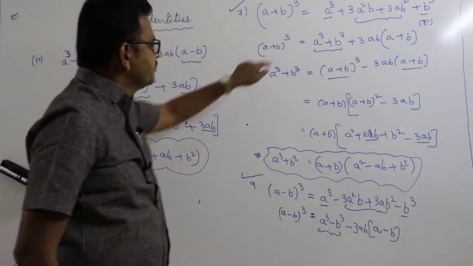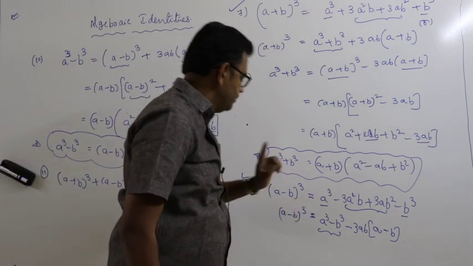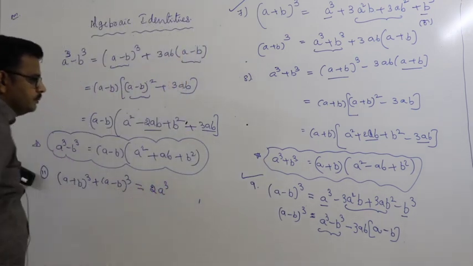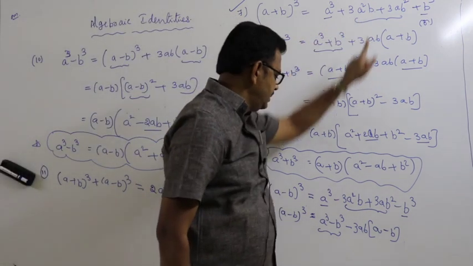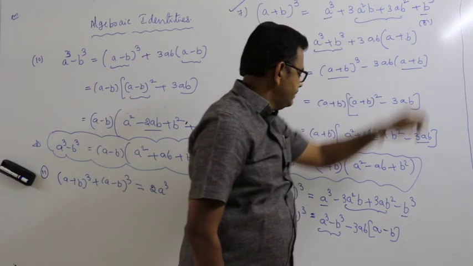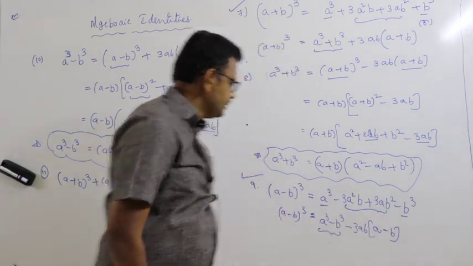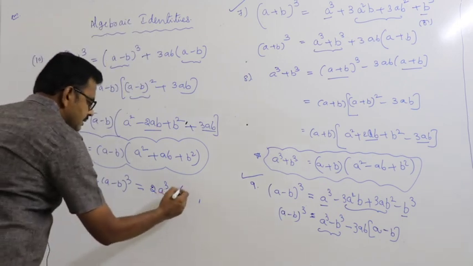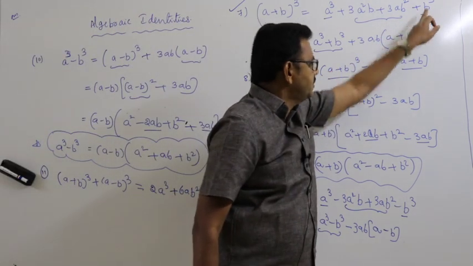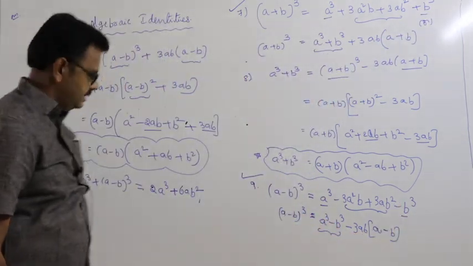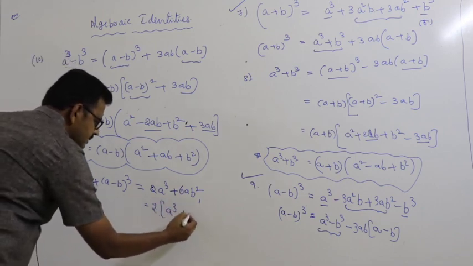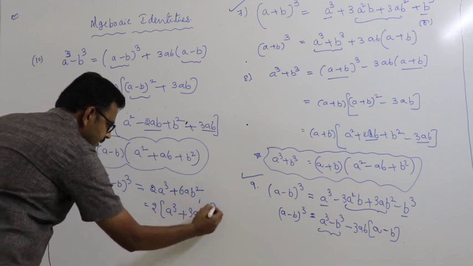By adding these two, A cube plus A cube is 2A cube, plus 3A square B minus 3A square B gets cancelled, and 3AB square plus 3AB square is 6AB square, B cube minus B cube gets cancelled. That is equal to 2 common, A cube plus 3AB square.